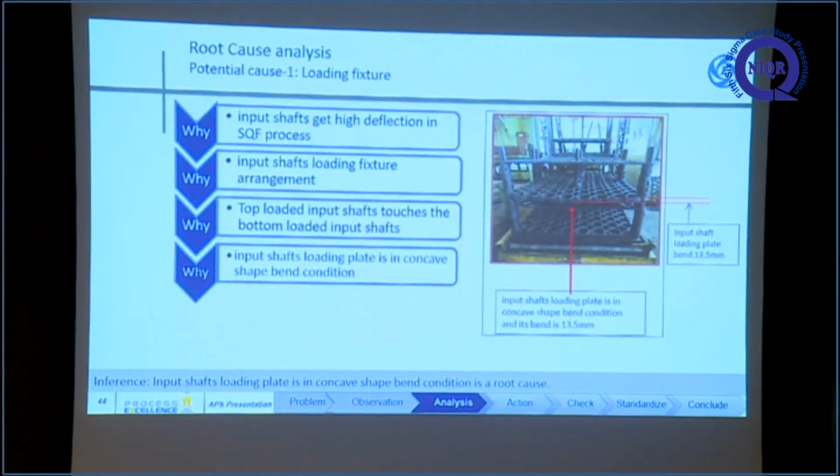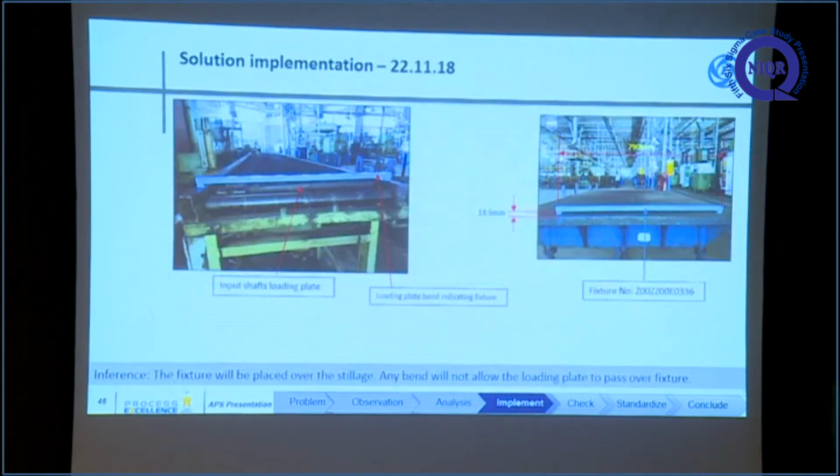Before, there was a bend of 13.5 mm. When the bend reached 13.5 mm, the top layer and bottom layer shafts started getting bent. So the maximum bend we can allow in this plate is 13.5 mm. We decided to ensure this as a mistake proofing method. We made one plate of 13.5 mm and fixed it in here.